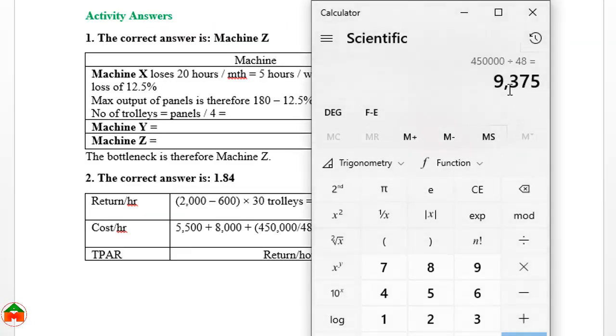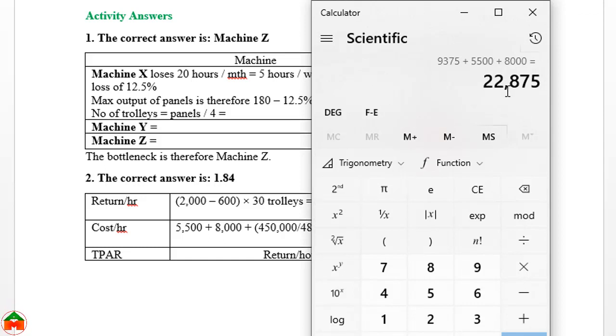So 9,375 is the fixed production cost per week, and we need to add the labor and variable overhead, plus 5,500 plus 8,000. So this is the total factory cost.